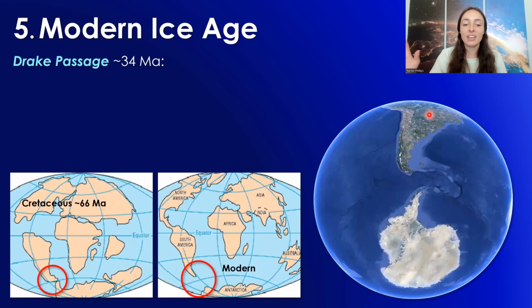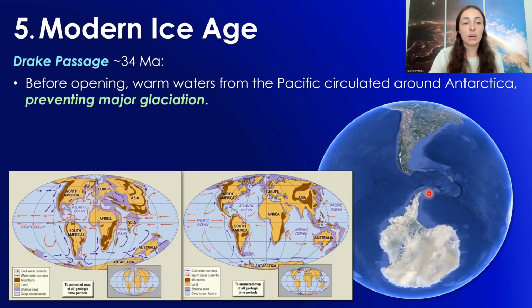Lastly, the fifth tectonic event or events that eventually led to or kind of triggered the shift into our modern ice age that we're in today is one, the formation of this kind of seaway passage between South America and Antarctica, which occurred around 34 million years ago, and this led to a major shift in ocean circulation that kind of